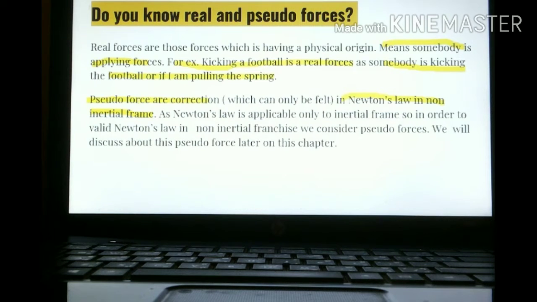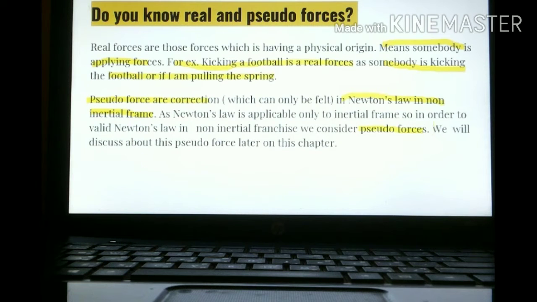You might be knowing that Newton has given some laws: first law, second law, third law. Whenever Newton's law failed, whenever Newton's law is not applicable, then in order to make Newton's law valid, there is one force which has been created, that is called a pseudo force. For example, you might be knowing centrifugal force, that is one such force. Centrifugal force is a force which does not have a physical origin. A pseudo force is also said to be a force which does not have a physical origin.